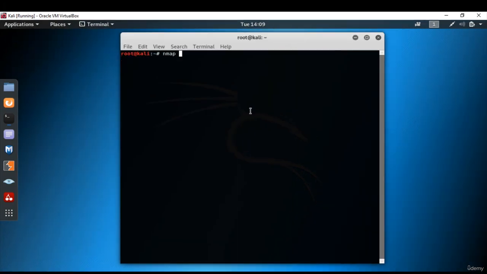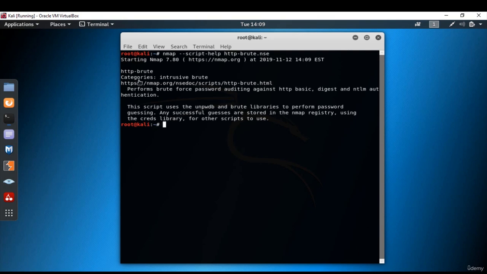And if you want to get just the help, then just type nmap --script-help http-brute.nse and press enter. So here you can review it by clicking on the link to the online NSE documentation. The scan results will be listed as follows.